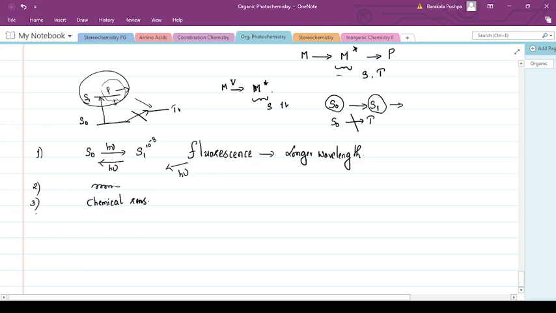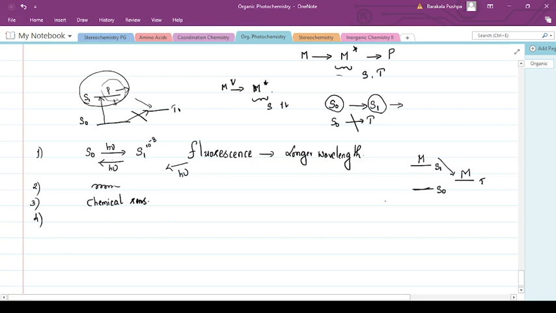Now the fourth point. I have mentioned to you that this is the ground state and this is the excited singlet state, and in between a triplet state comes. Sometimes the molecule decays to the triplet state.